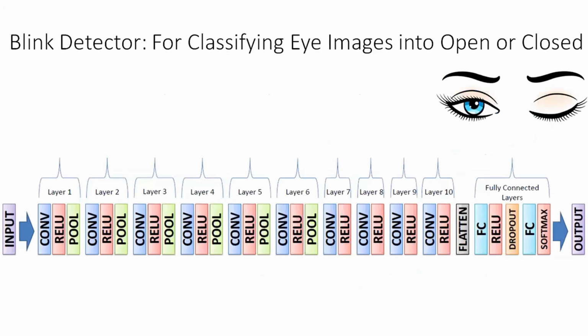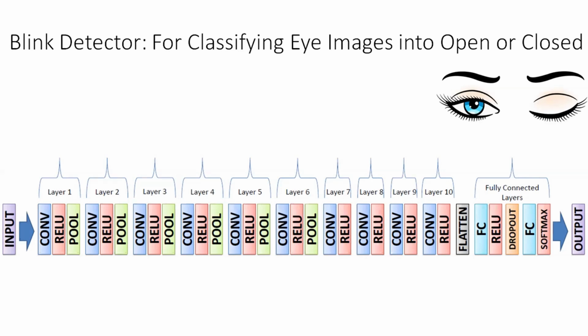In our blink detector, the convolutional base itself has 10 layers, where each layer comprises a convolutional layer, and that convolutional layer is followed by ReLU and max pooling layers. And then there are two fully connected layers.